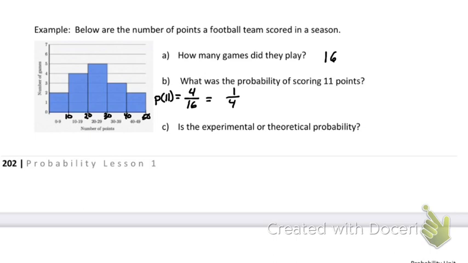Would that be considered experimental or theoretical? If we played the games, it is experimental. I'm basing it upon games that were played. I didn't go through every position or play Madden football and come up with a calculation of who's going to win. This is experimental. I played 16 games. Based upon my experiment, we have a 1/4 chance of scoring 11 points in our next game.